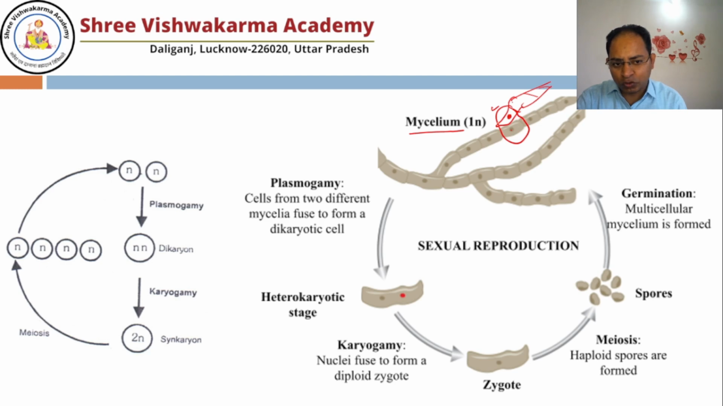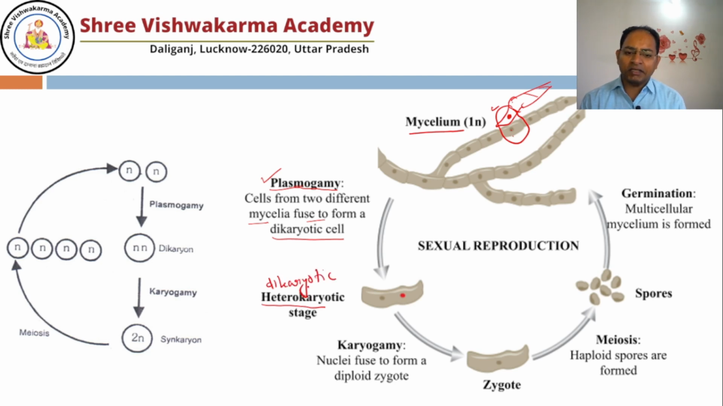So in that case, once two hyphae get fused, their protoplasm or cytoplasm is going to be mixed, obviously. Once the cytoplasm of both the cells mixes, that is known as plasmogamy. Here cells from two different mycelia fuse to form a dikaryotic cell. Means the cytoplasm gets mixed, but their nuclei remain separated. Since in a single cell there are now two kinds of nuclei, it is known as the heterokaryotic stage or dikaryotic stage also.